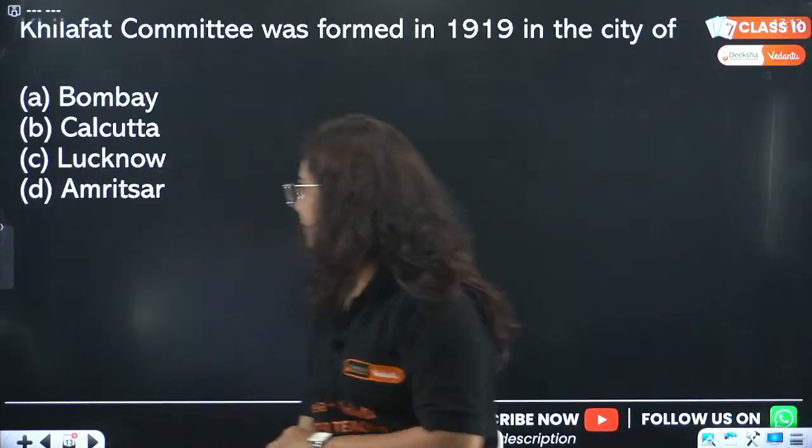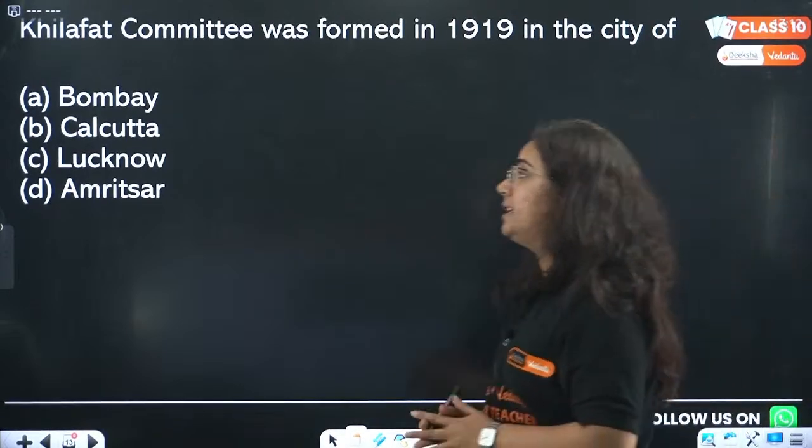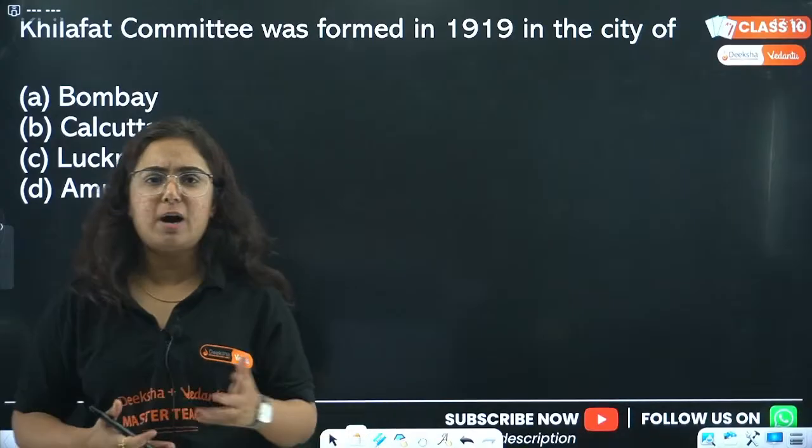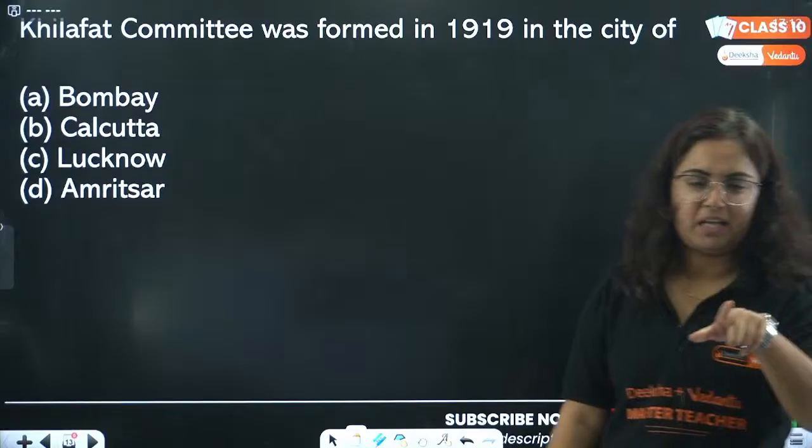Okay, next question. Khilafat Committee was formed in 1919 in the city of Bombay, Calcutta, Lucknow, Amritsar. One-liner questions, but sometimes we make the mistake.